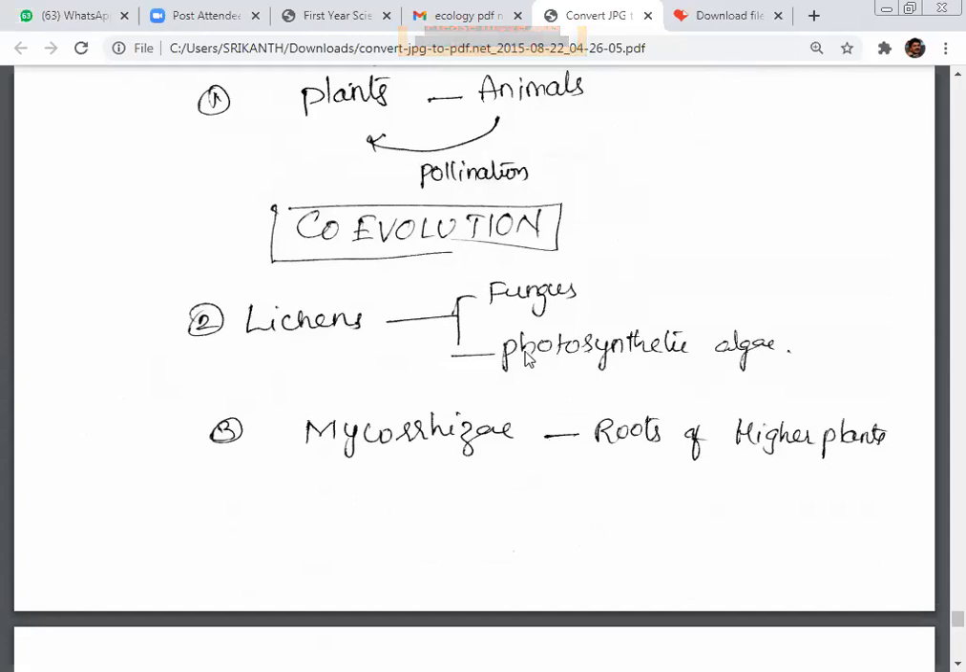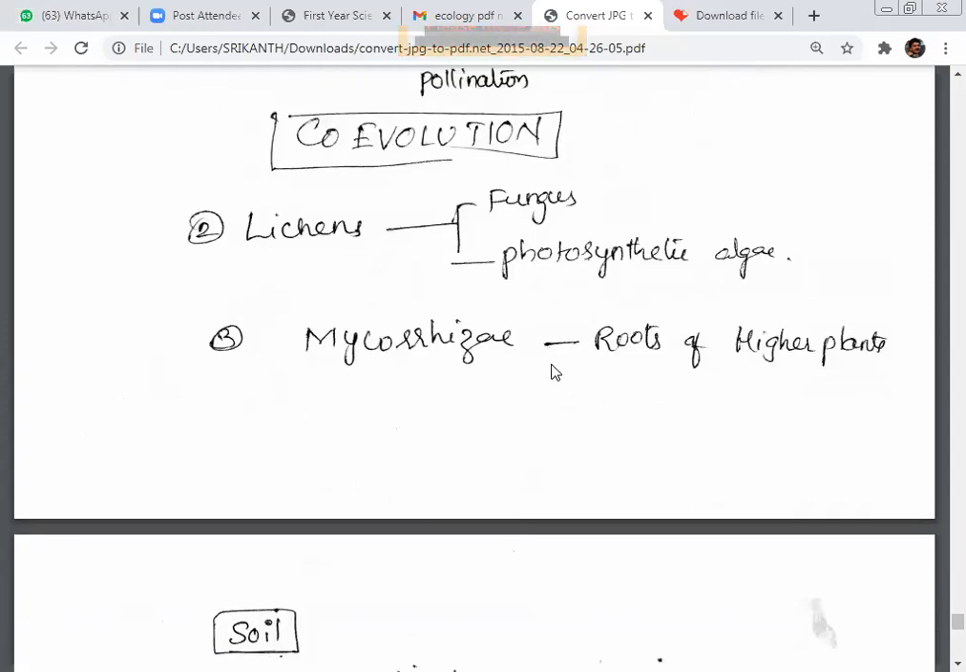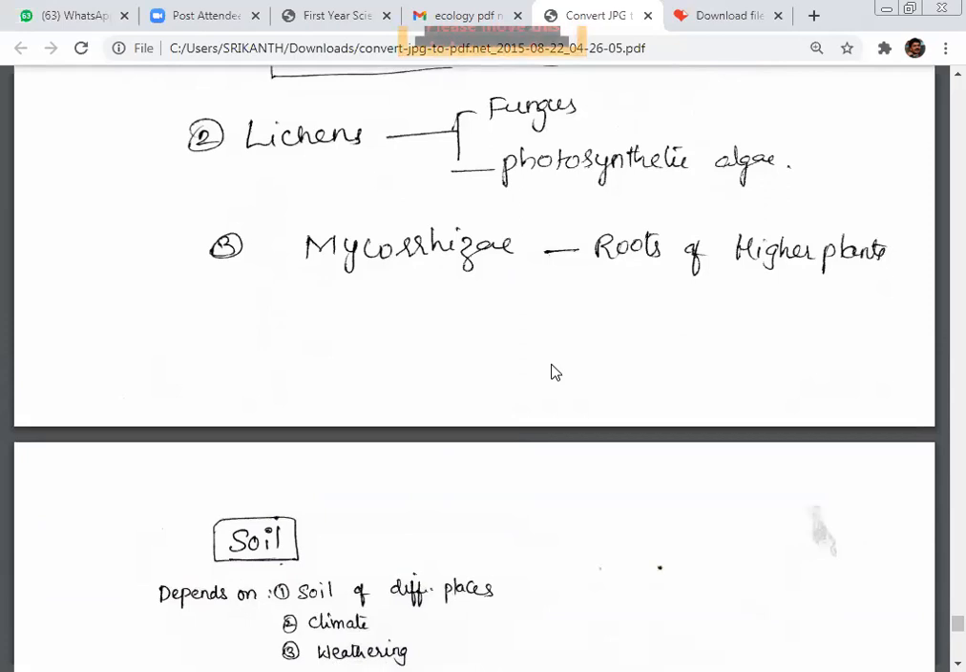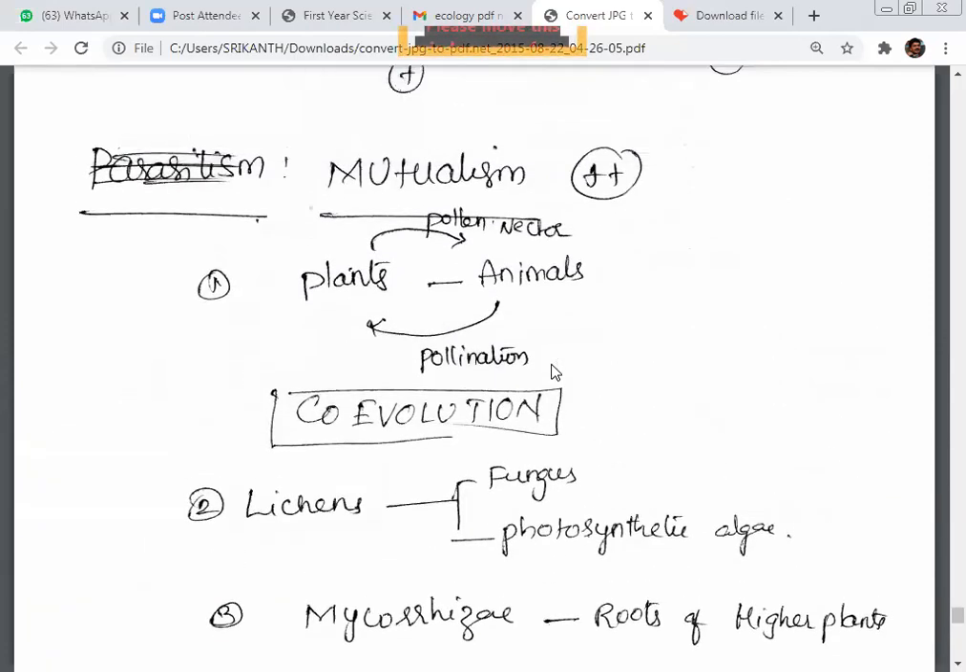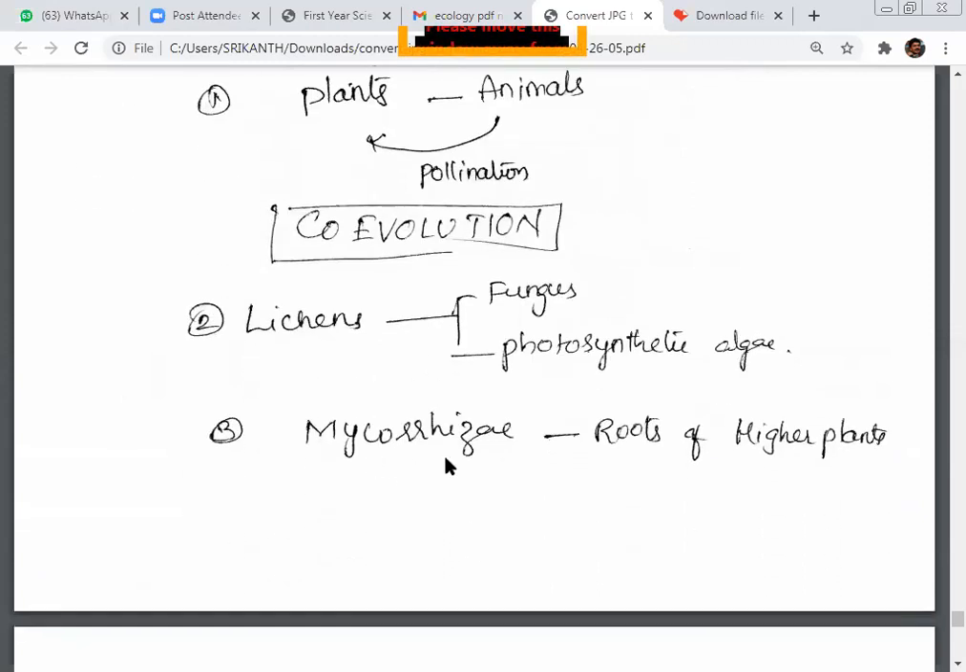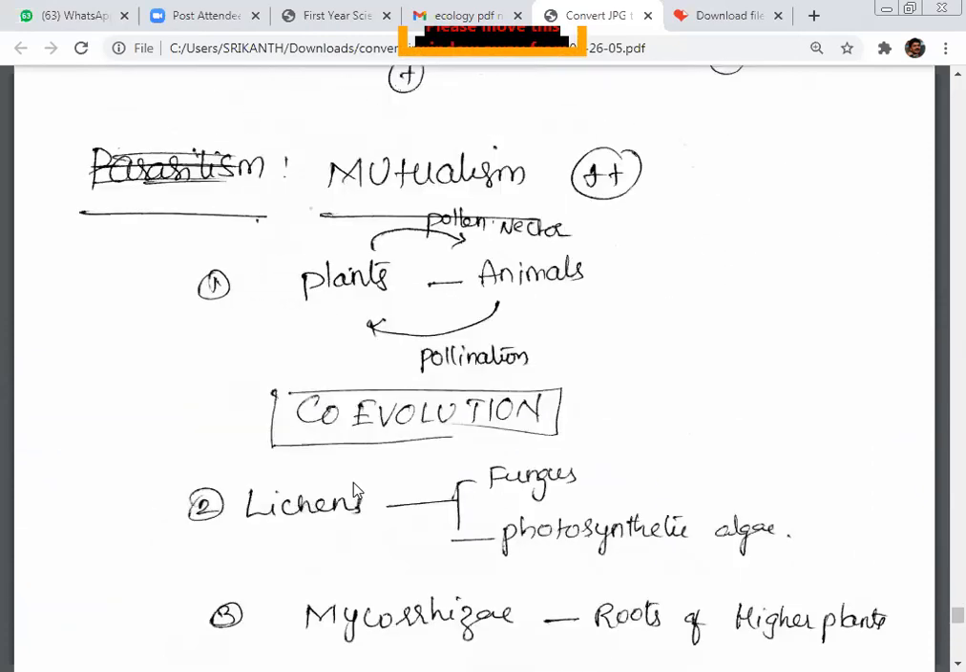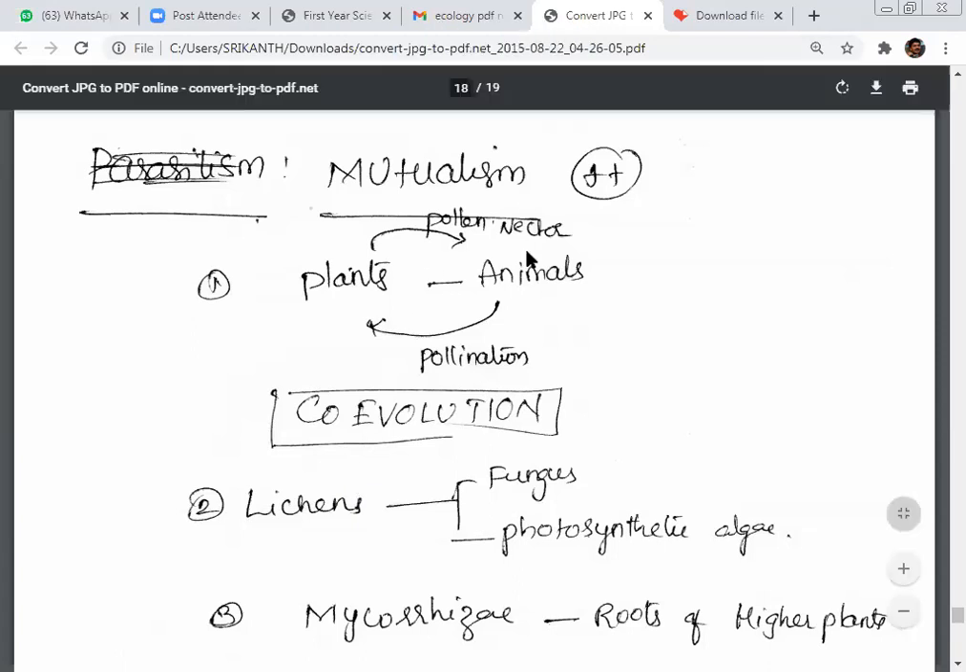Lichens, the fungal partner and algal partner, are one of the best examples; both get benefited. Mycorrhizae and the roots of higher plants. Let me read once again. Examples of mutualism: plants and animals, lichens with algal and fungal partners, and mycorrhizae with roots of higher plants. So this is a brief explanation, a memory mind map of the population interactions, which will help us revise easily.